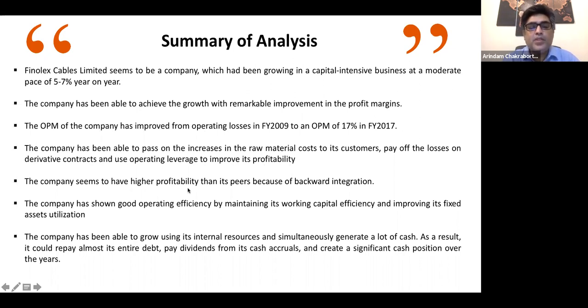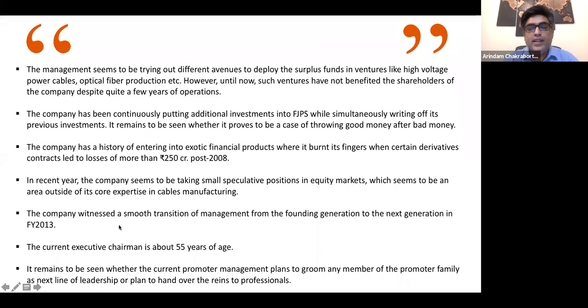The company seems to have higher profitability than its peers because of backward integration, good operating efficiency by maintaining working capital efficiency and improving fixed assets utilization, able to grow its internal resources and simultaneously generate a lot of cash, so significant cash positions over the years, right?